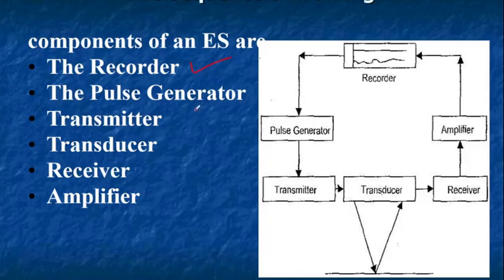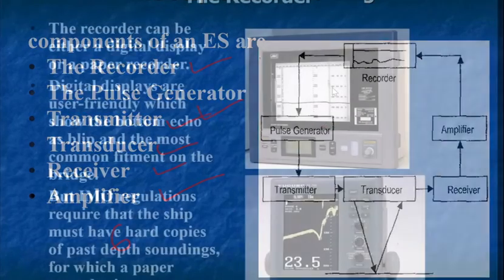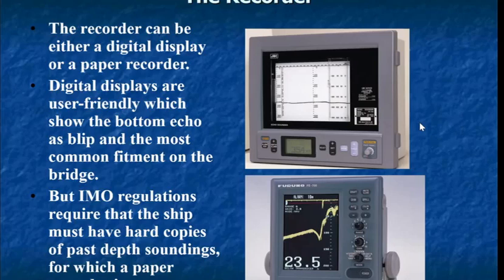Now we'll try to understand the various sequence of working. Before that we will try to understand what are the components of an echo sounder. So an echo sounder has one recorder, and a pulse generator, transmitter, transducer, receiver and amplifier. So these are the basic 6 most important parts. Now let's start with the recorder.